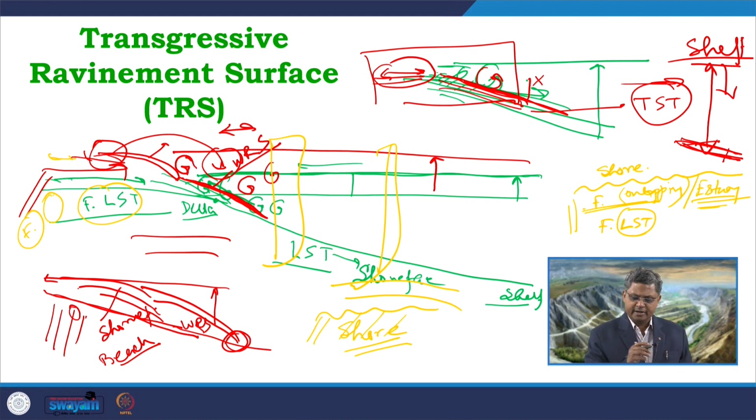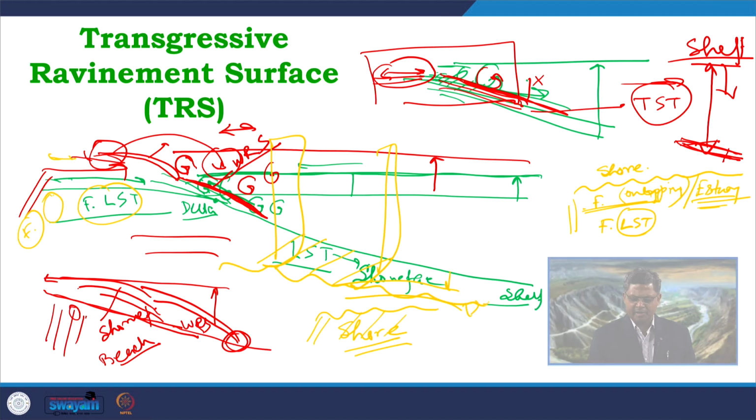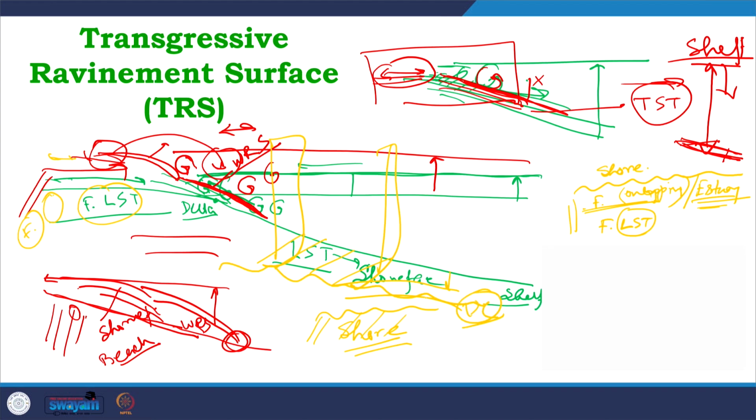Not only that, it may also happen that the erosion going on over here goes on to such an extent, there is a huge amount of erosion going on, and as a result this LST is entirely removed and it reaches up to the underlying subaerial unconformity surface. So, in such cases the underlying unit will be the FSST deposit which has formed much earlier, but now these are amalgamated, these are juxtaposed.